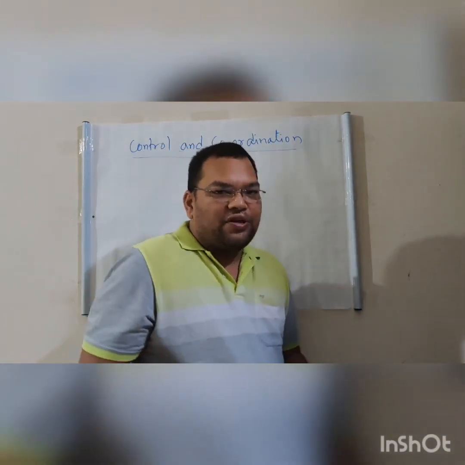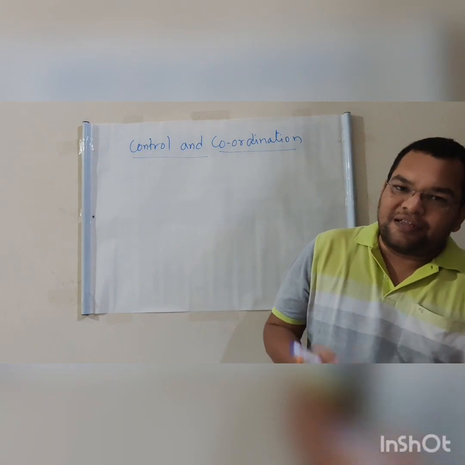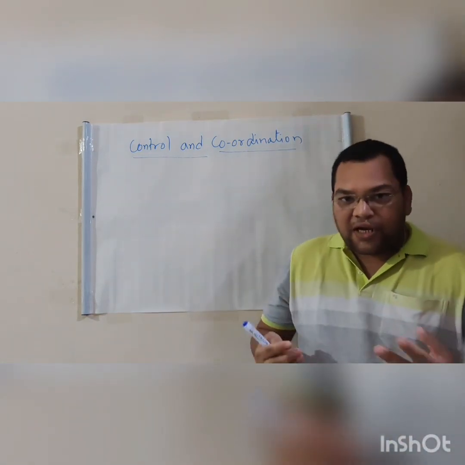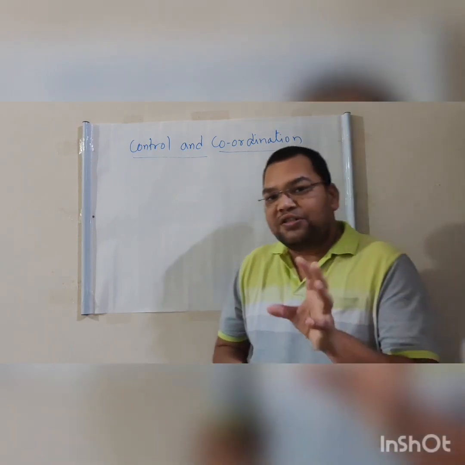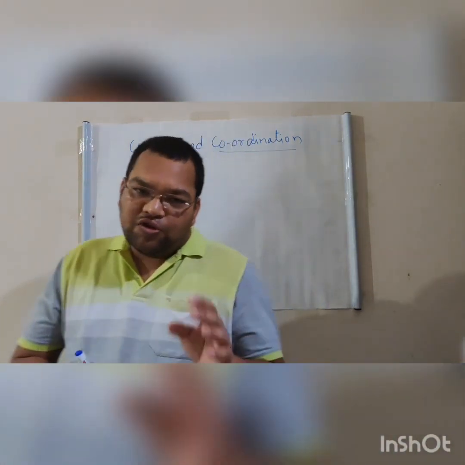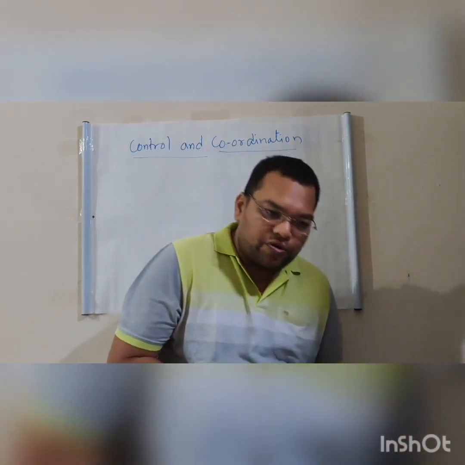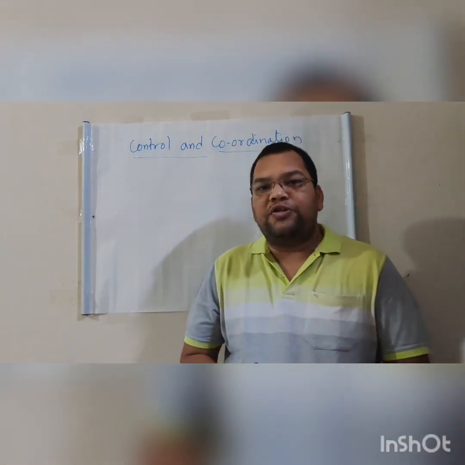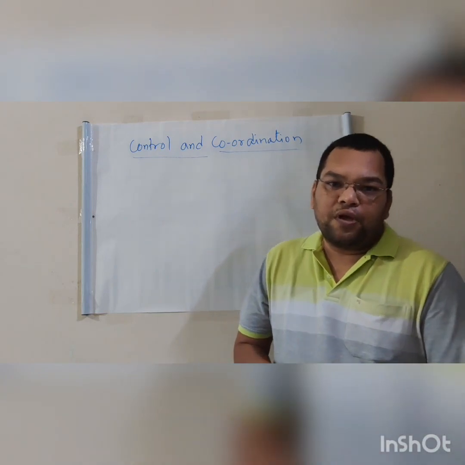All these activities have to be guided by a system, and the system which controls all these activities is known as the nervous system. So the nervous system plays a very, very important role in the control and coordination of all the organs, all the tissues, all the cells in our body.